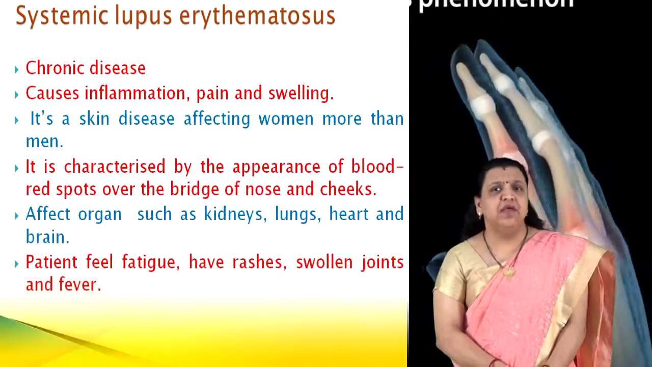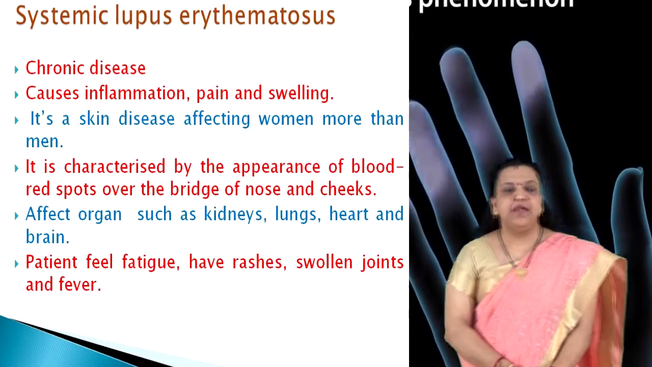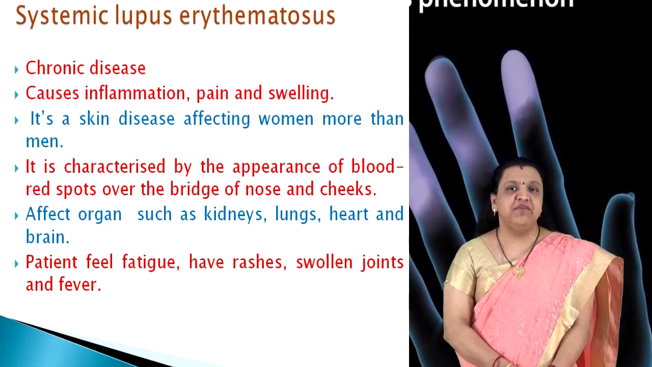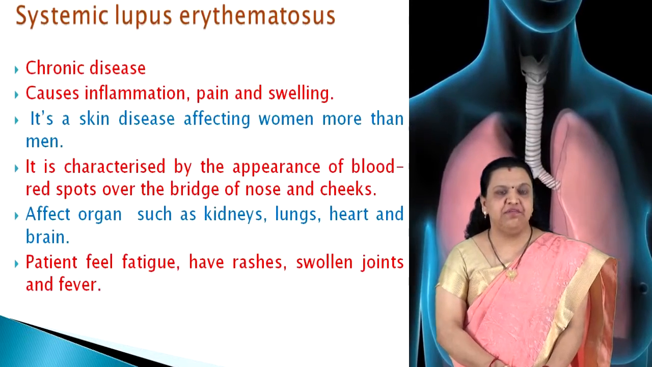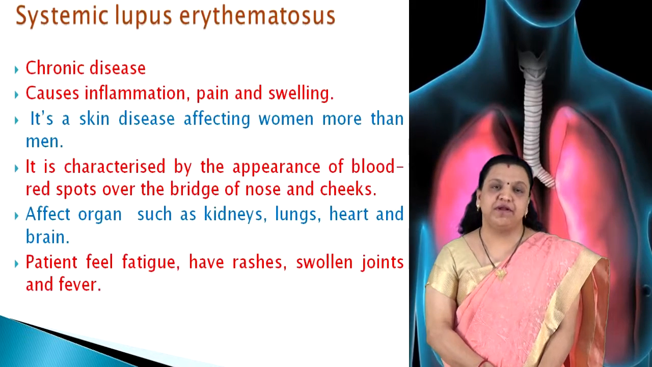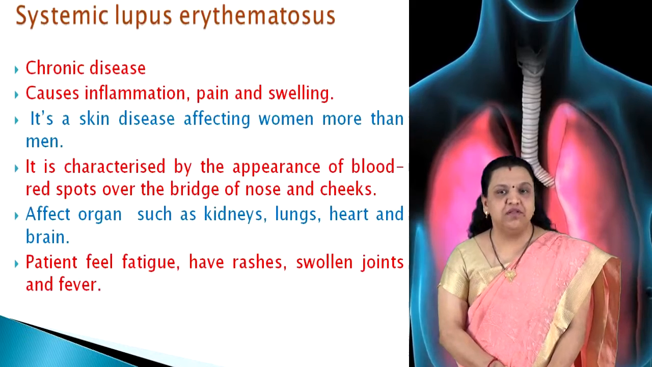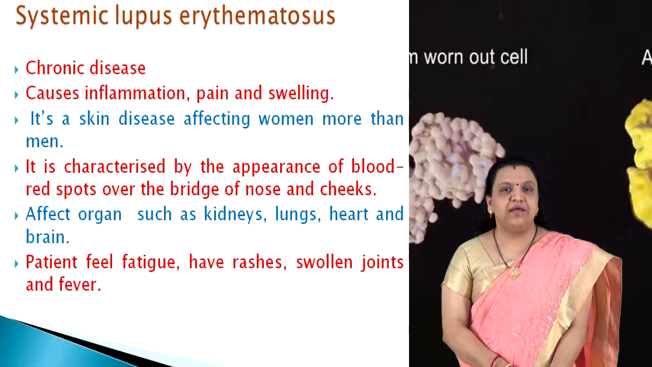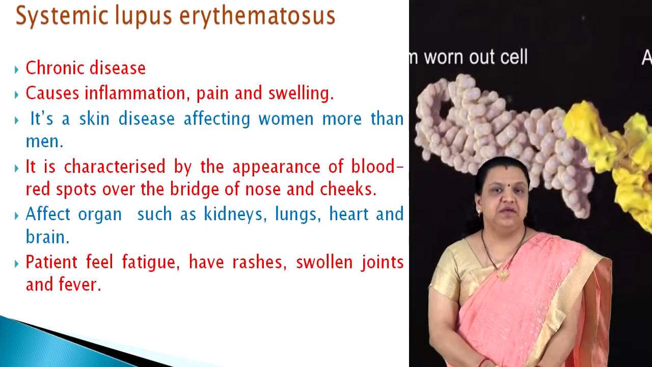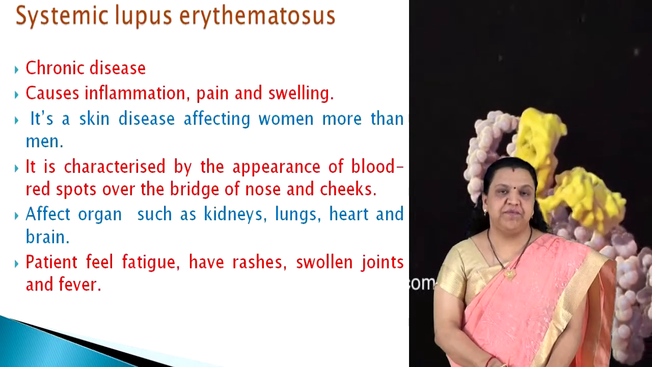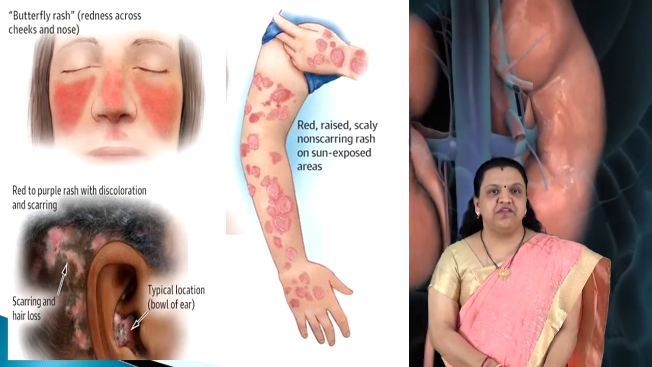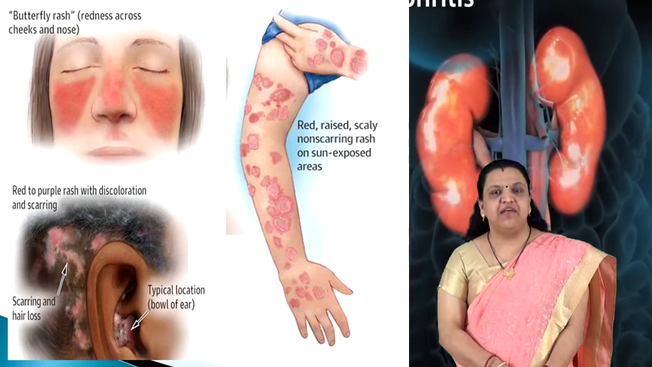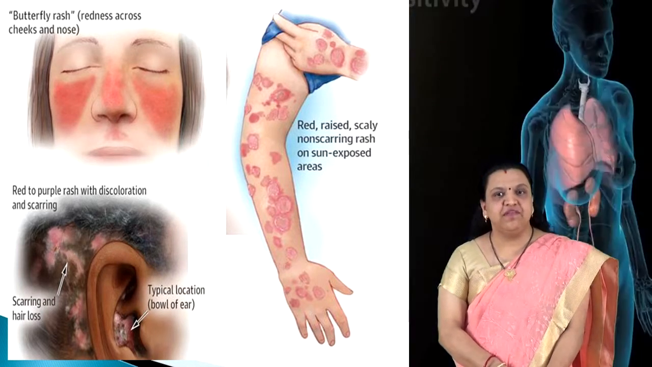the scleroderma. When we talk about systemic lupus erythematosus, it's a chronic disease that causes inflammation, pain and swelling. It's a skin disease affecting women more than men. It is characterized by the appearance of blood red spots over the bridge of the nose and cheeks. The lesion takes place in the shape of a butterfly. In addition, it can affect other organs in the body such as kidney, lung, heart and brain. Most patients feel fatigue, and have rashes, swollen joints as well as fever. These are the symptoms where you can see the butterfly rash near and across the cheeks and nose. There is scarring and hair loss, as well as redness, and a scaly, non-scarring rash arises on the